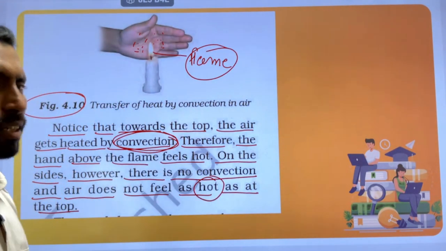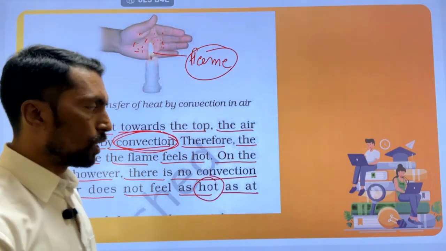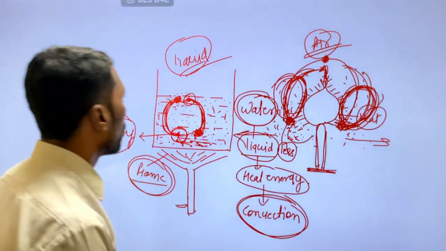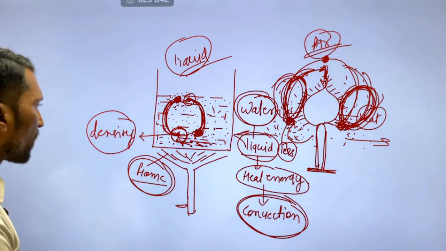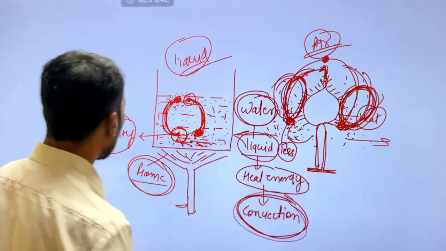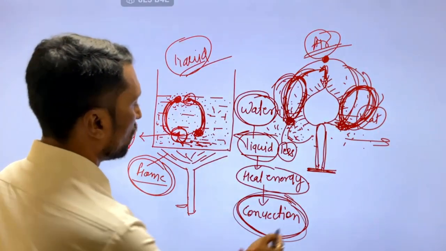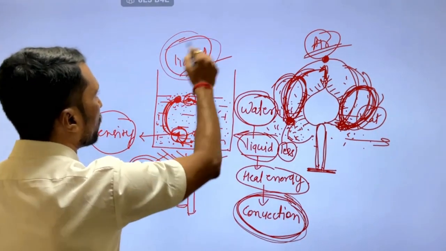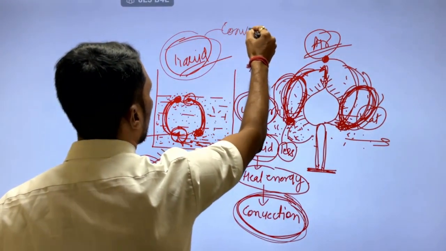In a previous lecture, we did a revision. The most important concepts are conduction, and in a liquid state, we start with convection.